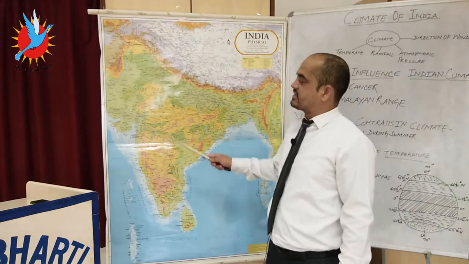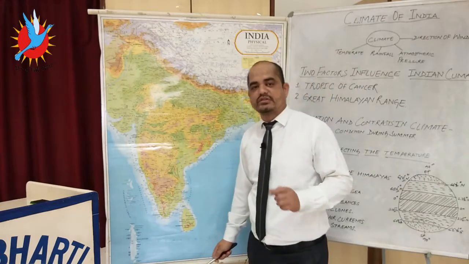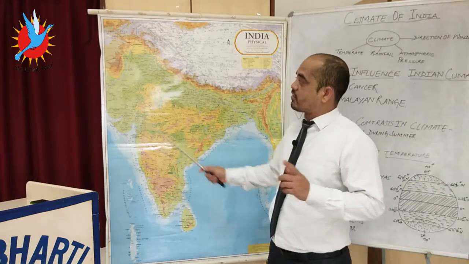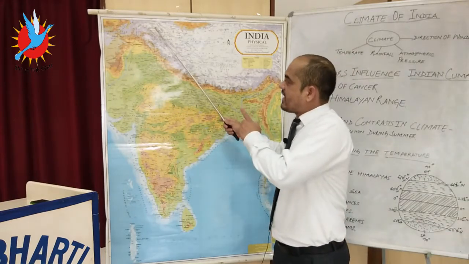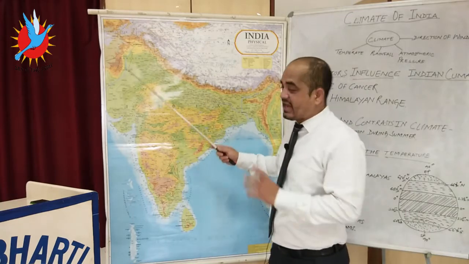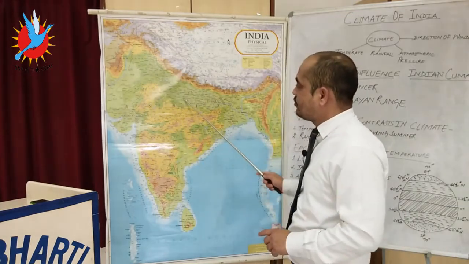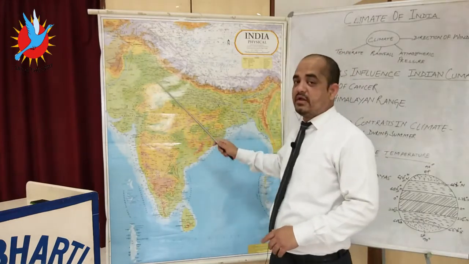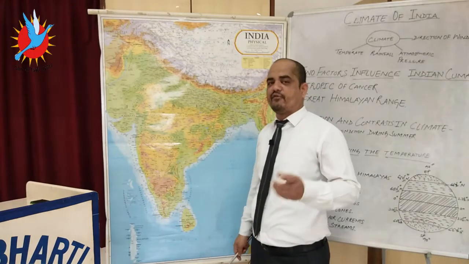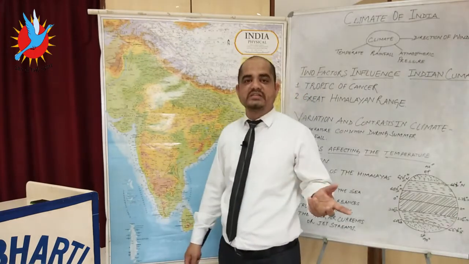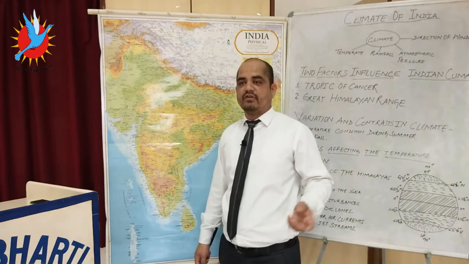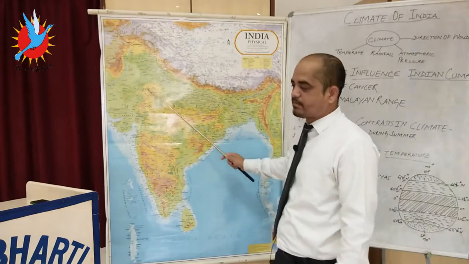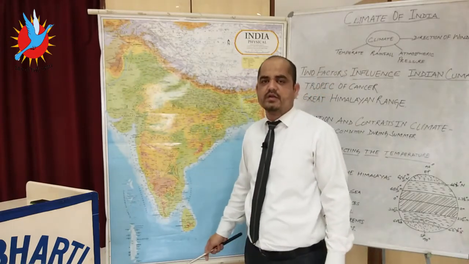Already I have told you, western disturbances are the temperate cyclones which originate from the Mediterranean Sea. They travel toward the northwestern side of India, crossing Afghanistan, Pakistan. They hit the areas from Jammu and Kashmir till Gujarat. The areas which receive the rainfall are Punjab, Haryana and western part of UP, not the eastern part. This western disturbance rainfall is very beneficial for the Rabi crop, because that time, in the winter season, Rabi crops are cultivated. In the Rabi crop, wheat is very common over these areas. So this western disturbance creates the rainfall over these parts. In some parts they also create snowfall.